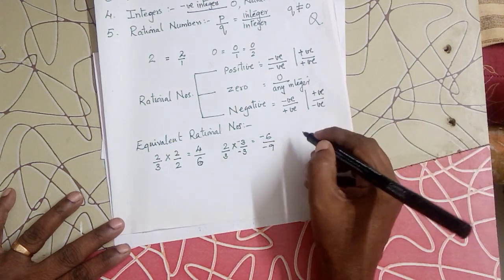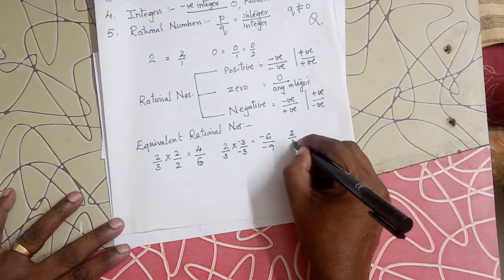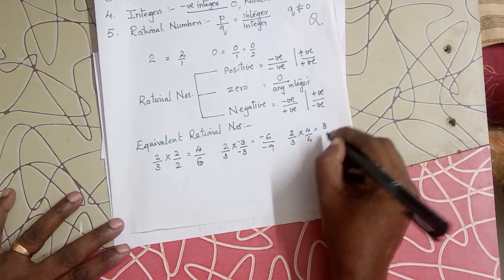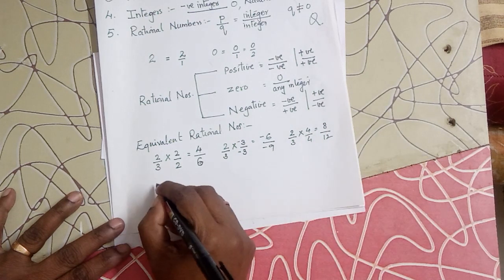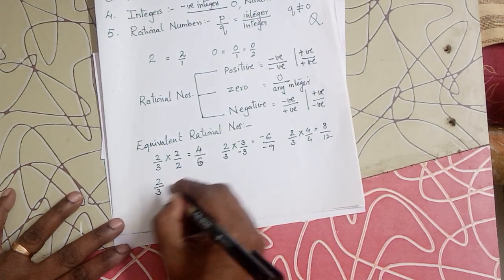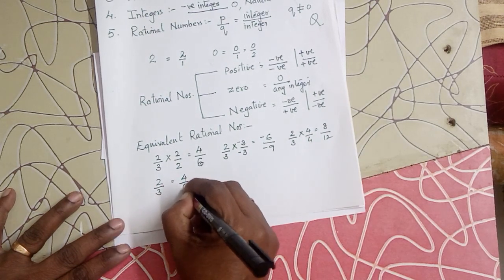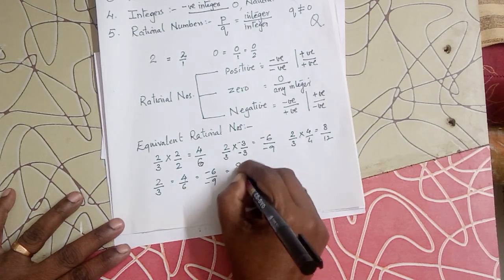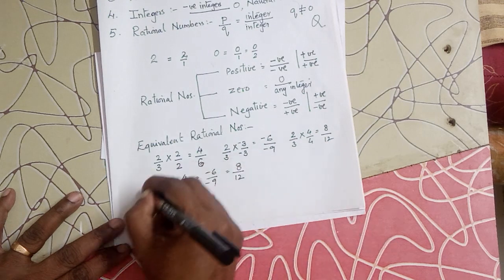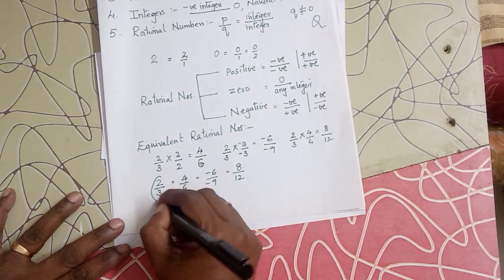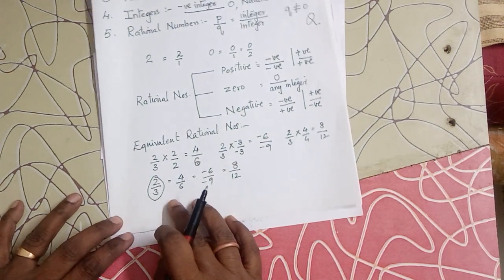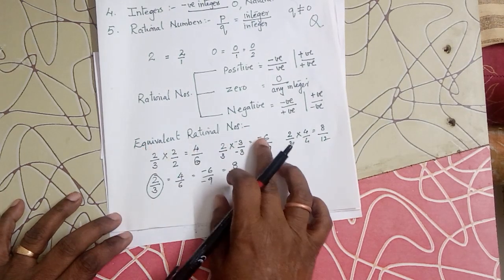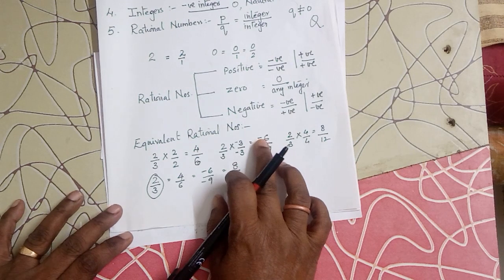Okay, if you want to find another number, you can take 2 upon 3 multiplied by 4 upon 4, that is 8 upon 12. So, 2 upon 3, 4 upon 6, minus 6 upon minus 9, 8 upon 12, all these rational numbers represent the same rational number 2 by 3. They are all equal in value, so they are called equivalent rational numbers.